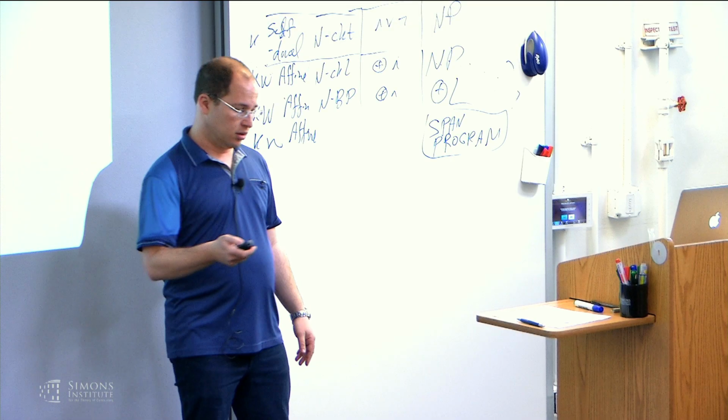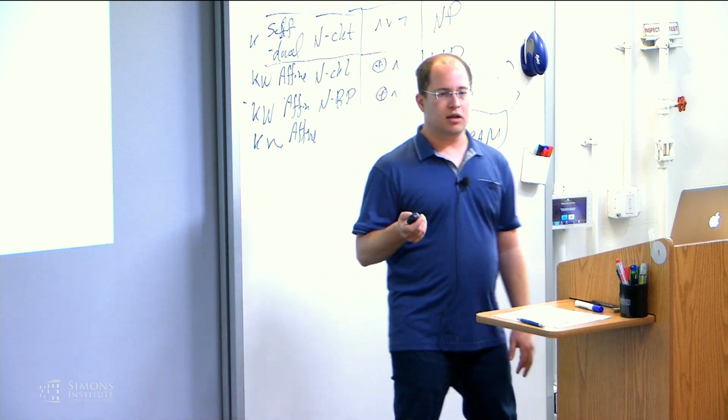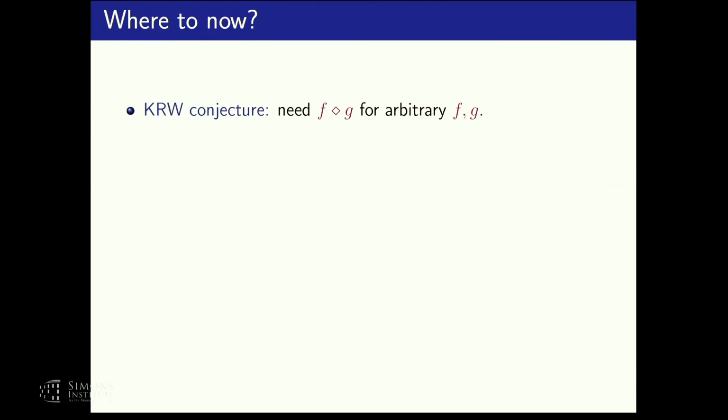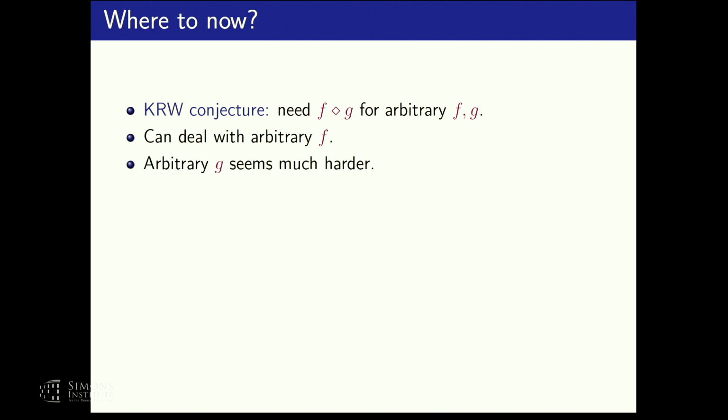And this brings us to the discussion of where do we go next from here. So in order to prove the KRW conjecture, we now need to prove the conjecture for any composition of two functions f and g for arbitrary choices of f and g. Now, our previous works show that we more or less know how to deal with an arbitrary choice of the function f. I'm not so worried about this aspect.